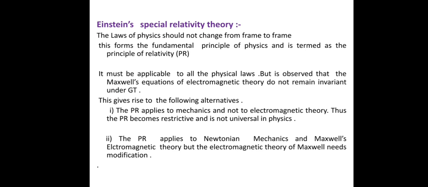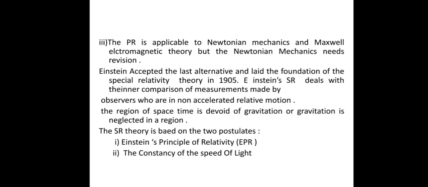This means the principle of relativity applies to both Newtonian mechanics and Maxwell's theory, but Maxwell's theory needs some modification. And the third alternative is that the principle of relativity is applicable to Newtonian mechanics and Maxwell's electromagnetic theory, but Newtonian mechanics needs revision. So it is applicable to both, but Newtonian mechanics needs some modification. From this, the Galilean transformations are satisfied by Newton but not by Maxwell.